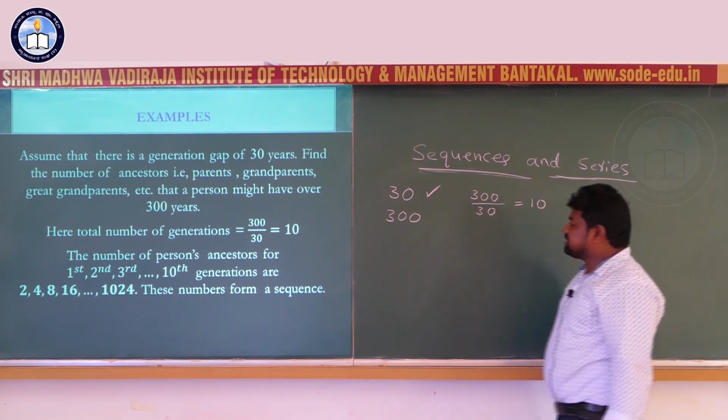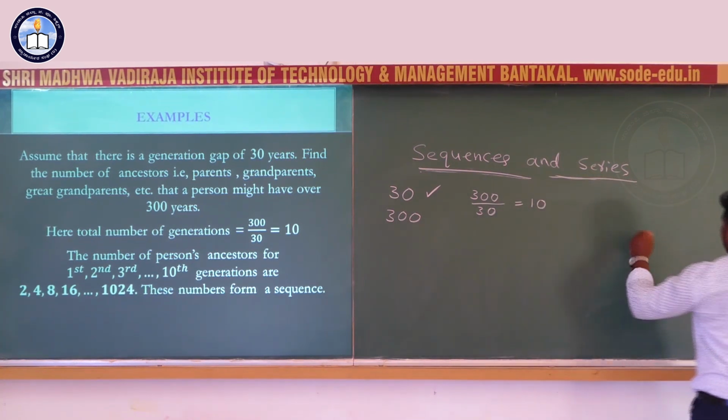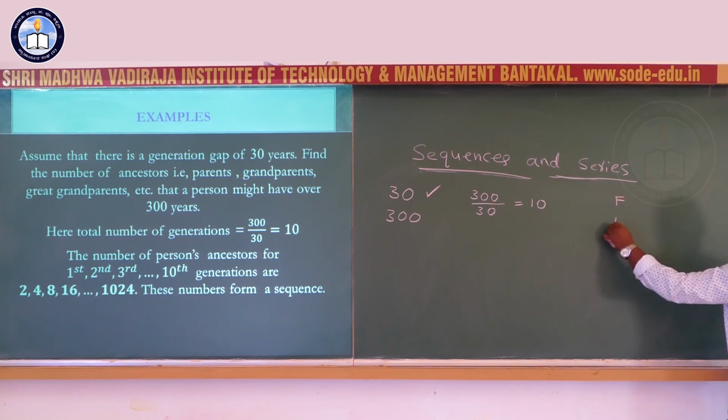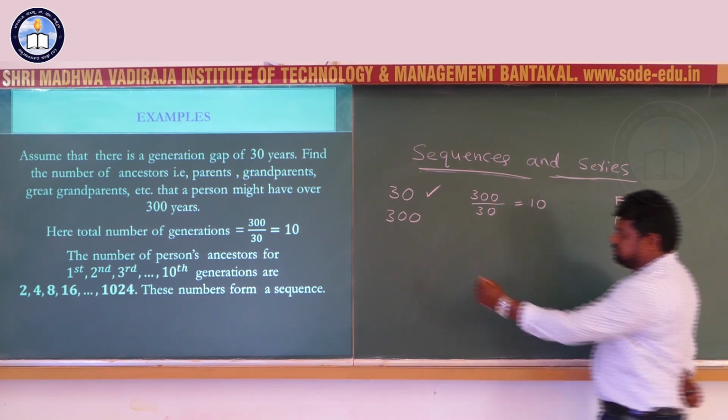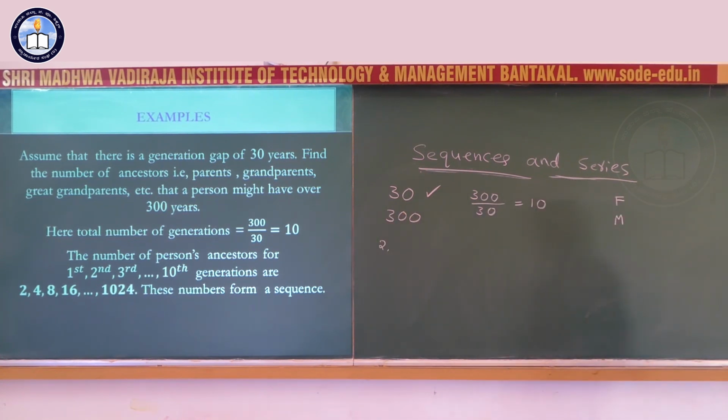The number of ancestors in the first generation: a person has a father and a mother, so 2. Number of ancestors here is 2 in the first generation. Second generation: father's father, father's mother, mother's father, mother's mother.